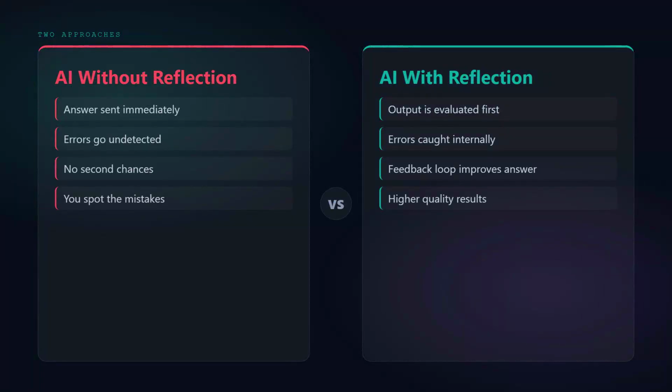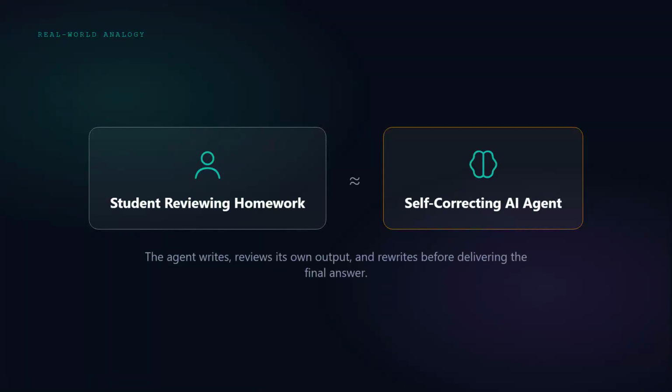Let's start by comparing two worlds, AI without reflection versus AI with it. Without reflection, when an AI agent generates an answer, that's it. The output goes straight to you. If there's a math error or logical flaw, you won't know until you read it. Think of it like a student reviewing their homework before submission. They're both the writer and the editor. They read through answers, spot mistakes, erase and rewrite problematic parts, then submit a better version.